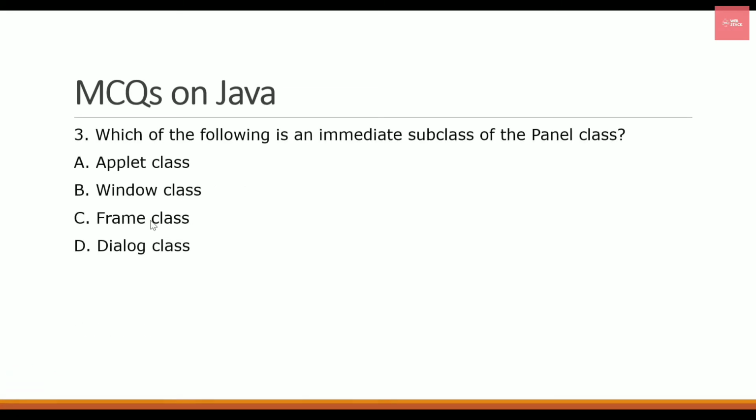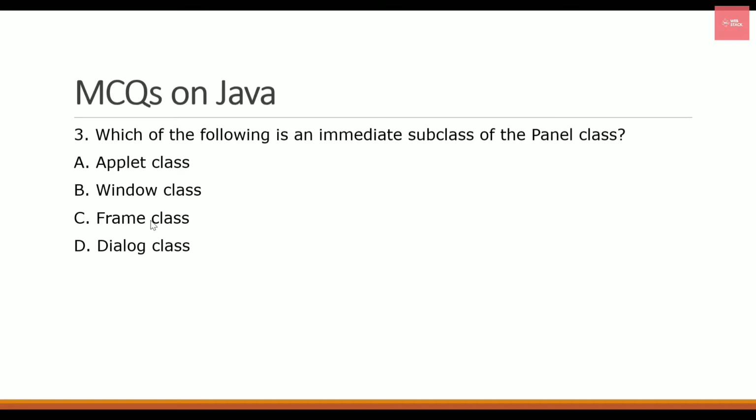The next question is: which of the following is an immediate subclass of the Panel class? This is related to applet, as we have already seen applet in the part 3 video, where we saw a diagram showing which classes are extended by which other class.